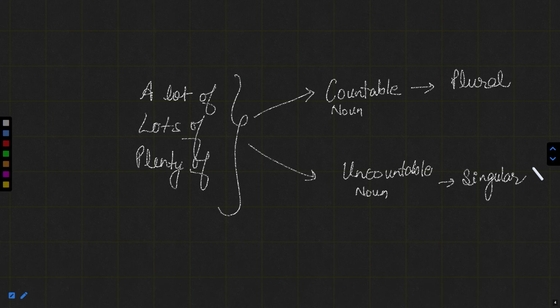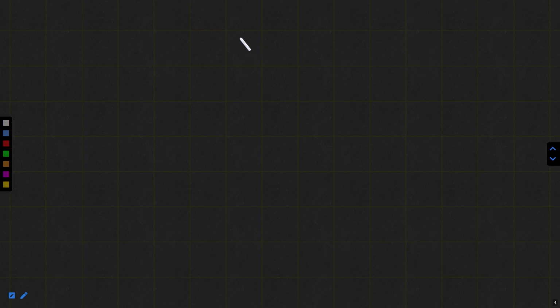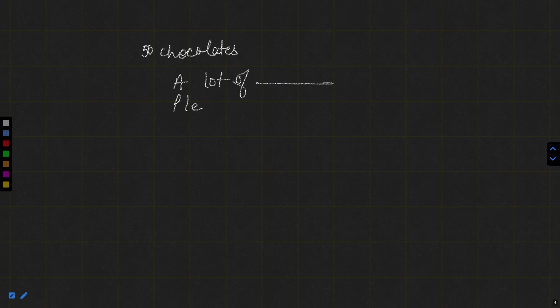For example, now let me tell you these three expressions with some examples. Suppose we have 5 chocolates. So I can say a lot of chocolates. Suppose there are 50 chocolates. So I can say a lot of chocolates. I can say plenty of chocolates. I can say lots of chocolates. So these are chocolates.